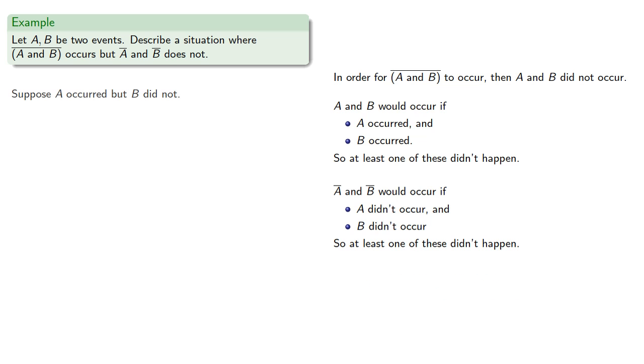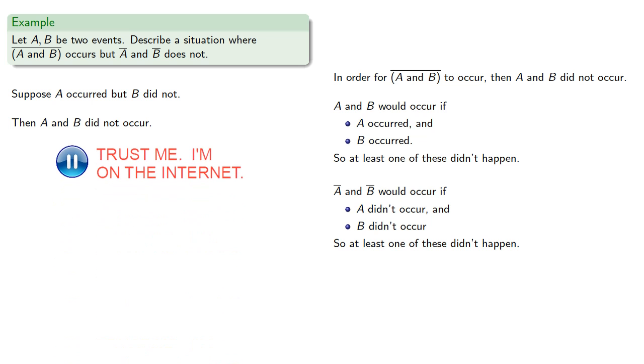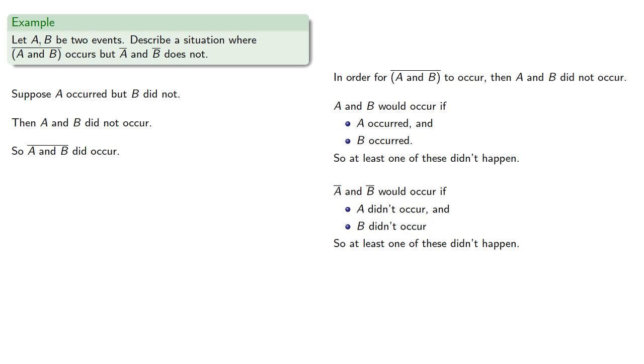So, putting this together, suppose A occurred but B did not. Then A and B did not occur, so not A and B did occur. Meanwhile, not A and not B did not occur.